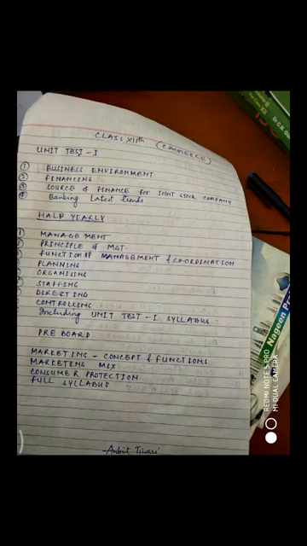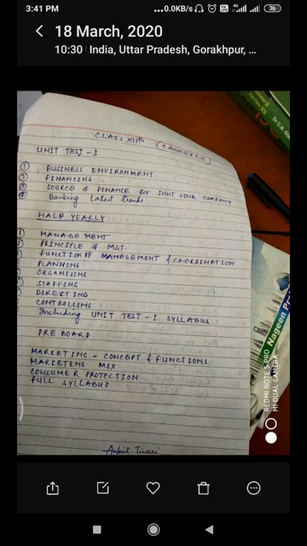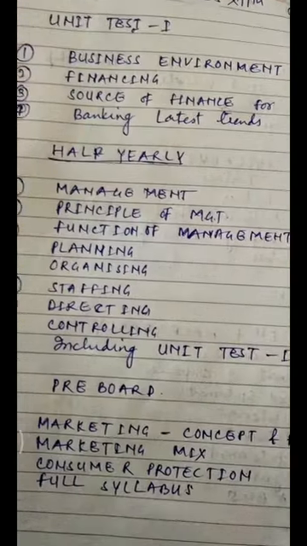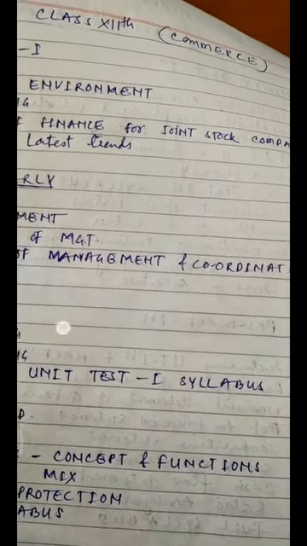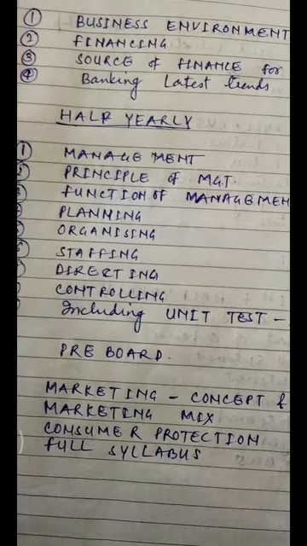Need for consumer protection. Next, methods of consumer protection. The Consumer Protection Act, the provisions of the Consumer Protection Act 1986, role of consumer organizations and NGOs. We will see under this chapter, consumer protection. These are all very interesting chapters, and this is the syllabus of class 12th commerce.